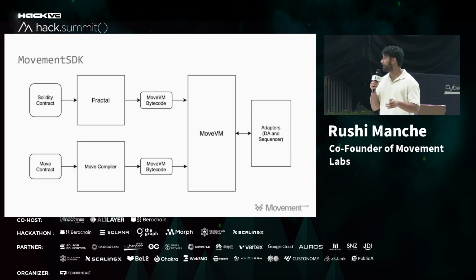Here's a little bit of the SDK, where you obviously have the Move side of things, which is pretty straightforward. You write Move code, whether it's Aptos or Sui Move, and it compiles down to the same VM because of the same bytecode. But what's really interesting here is that we built the EVM interpreter on top of the virtual machine. Our general thesis is that Move is very secure, but it's a very nascent developer group, as with any new ecosystem. So the question is, how do we bring EVM developers and Solidity developers to Move without them knowing it, such that Move becomes a feature, not a requirement?